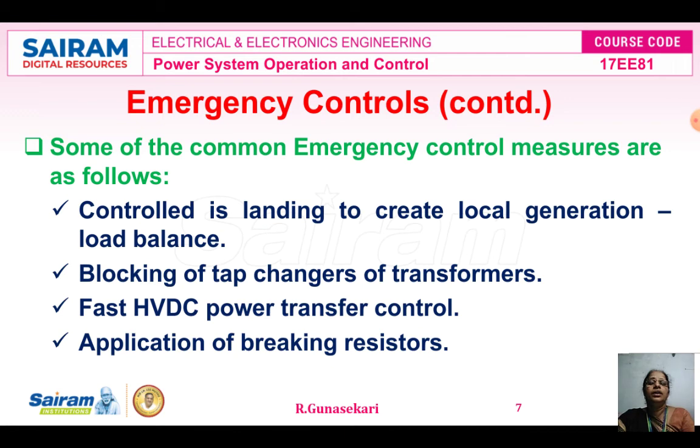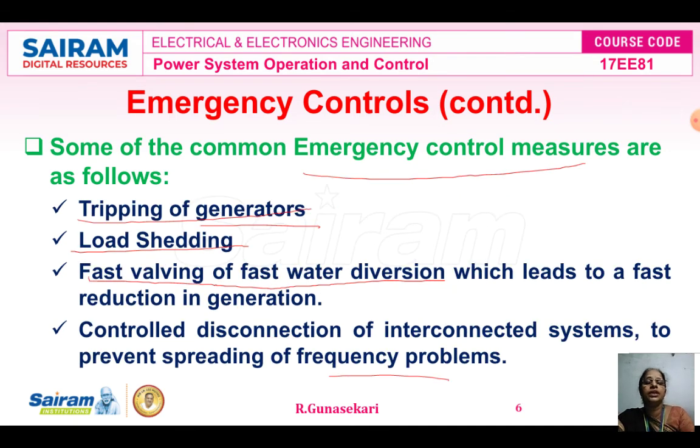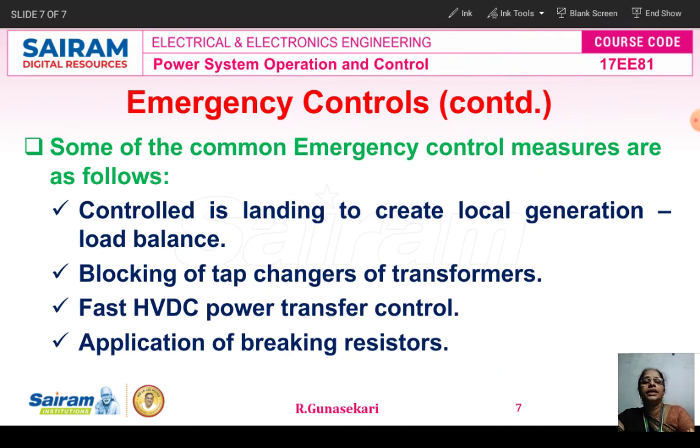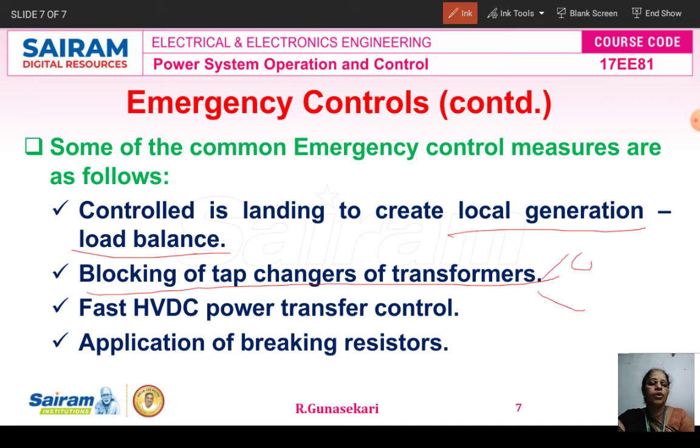Then what are the other common emergency control measures? Controlled islanding to create local generation, that is, local generation and load balance. And then blocking of tap changing transformers. Two types of tap changing are there: one is online tap changing, another is offline tap changing. You studied both in the transformer and generator subjects in the third semester.